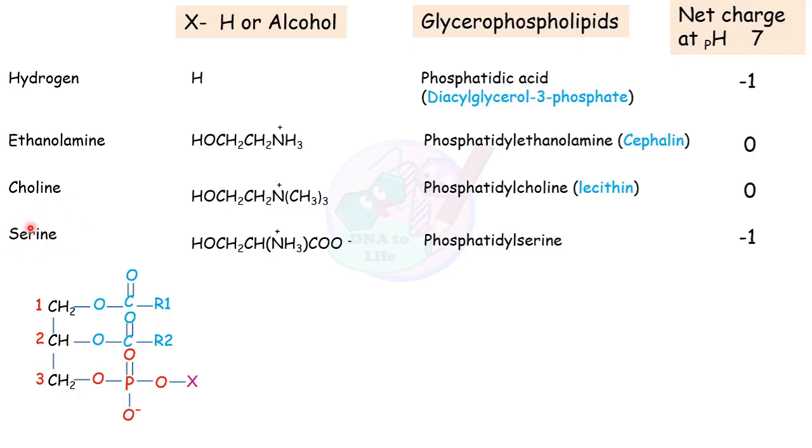Next one is serine. Serine is an amino acid. So it's an amino acid and its R group contains alcohol, and this final glycerophospholipid is called phosphatidylserine, and the net charge on phosphatidylserine will be -1, because the amine group present here and the carboxylate ion have positive and negative charge. They will neutralize each other. So the final charge will be -1 because of this phosphate group present here. So all these were examples of glycerophospholipids.